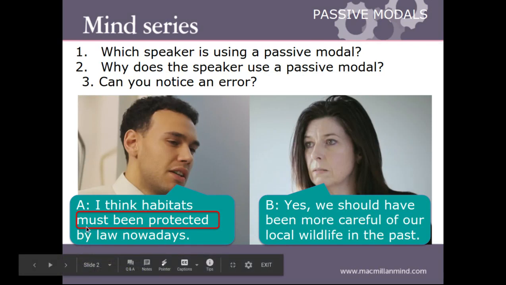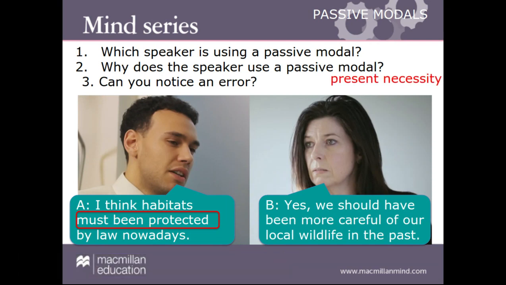Remember that when we have a modal verb, we need to have the next verb in infinitive form. Must be protected. And this sentence expresses a present necessity, the need to protect these habitats.